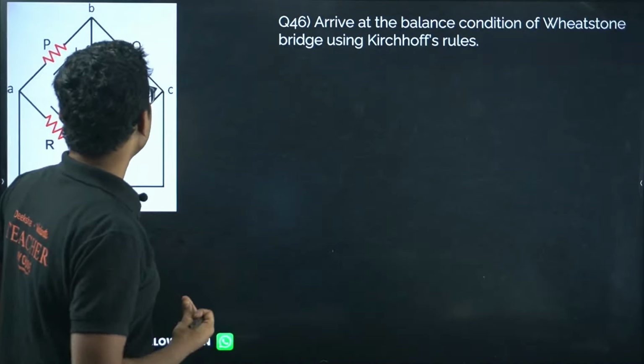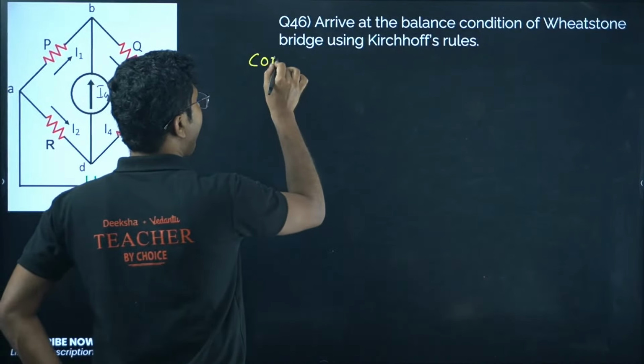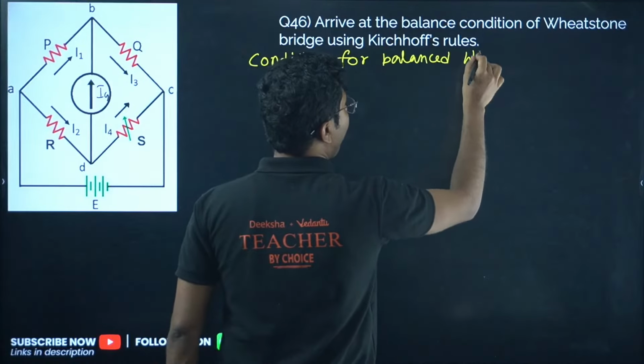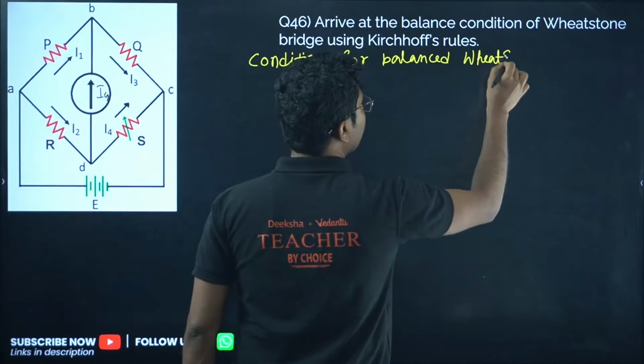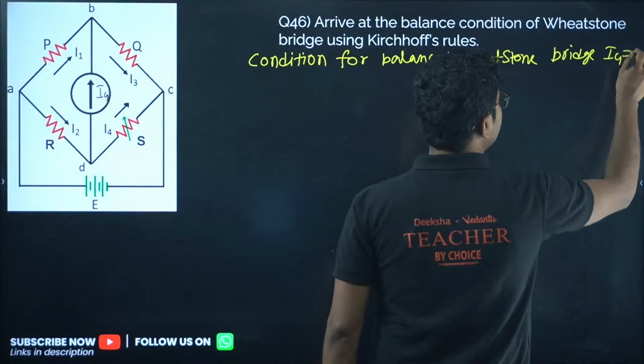So galvanometer current say is Ig. Now what is the condition for balance? Condition for balanced Wheatstone bridge is Ig equals to 0.